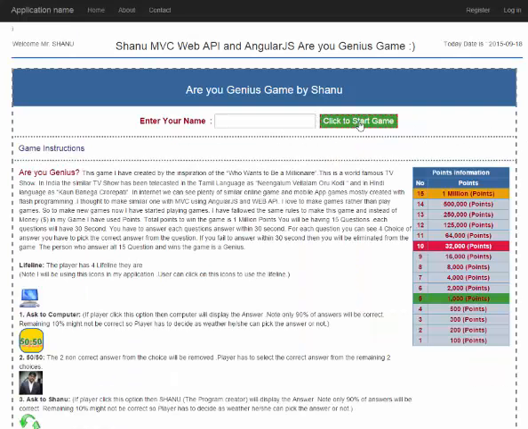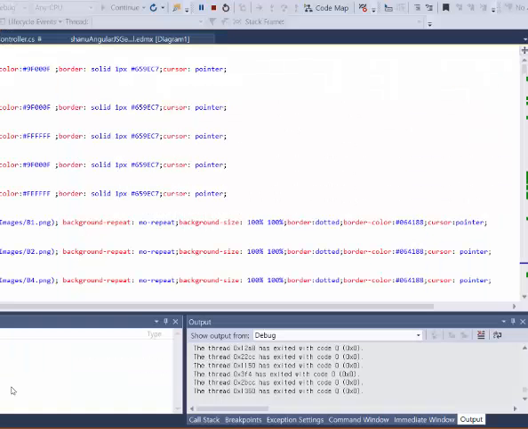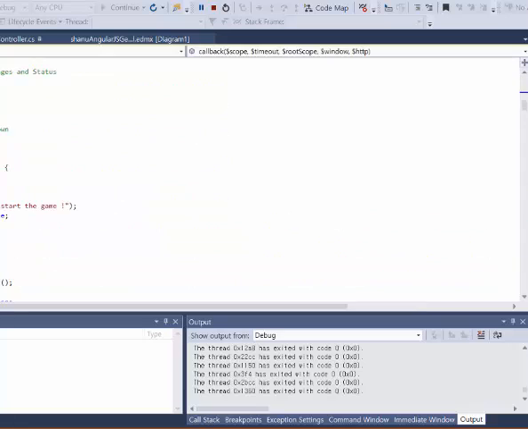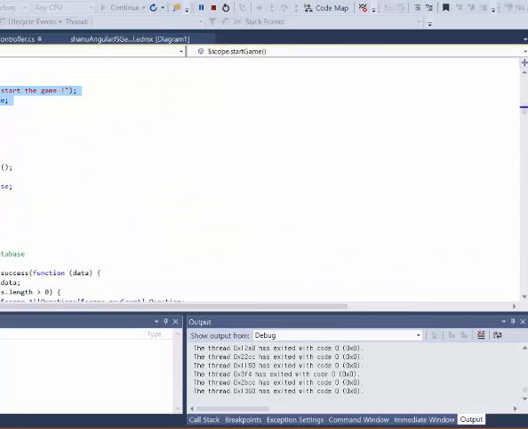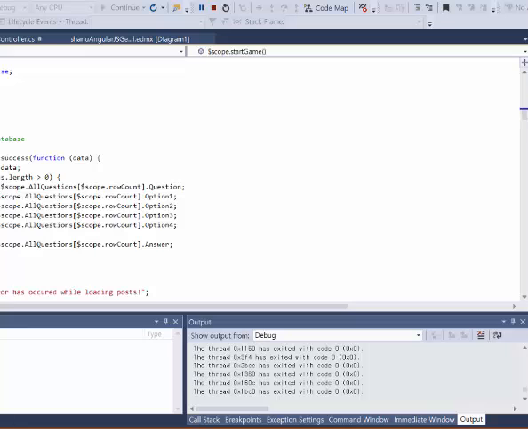When I click the start button, I call this method and check whether the username is entered or not. If it is not entered, then I ask to enter the username. If it is entered, then I select the game details, get the details from the Web API, and bind all the results to our page.